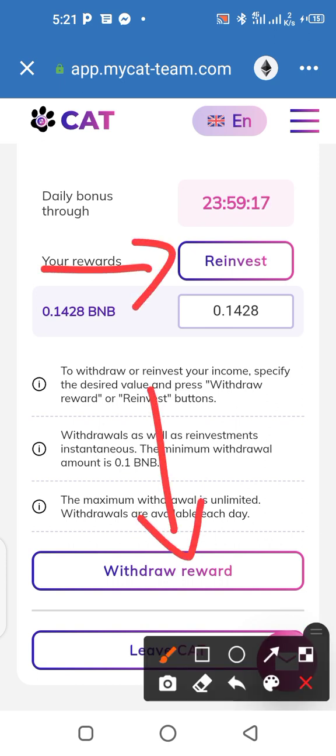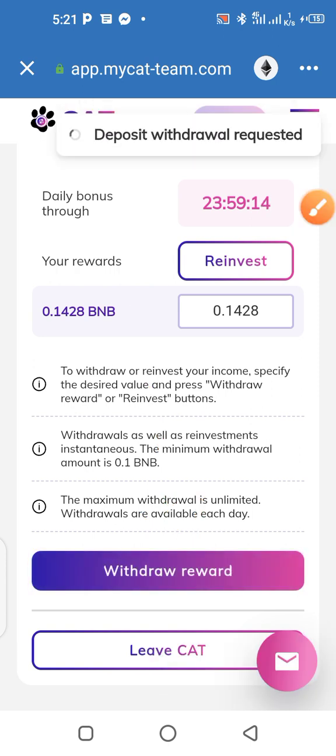Clicking this, or I can as well reinvest. So I'll click on the withdraw reward, and then I'll wait for this to navigate to the Trust Wallet page, where I will have to approve the transaction so that I can finally have the 0.14 BNB deposit to my BNB wallet address on the Trust Wallet platform.